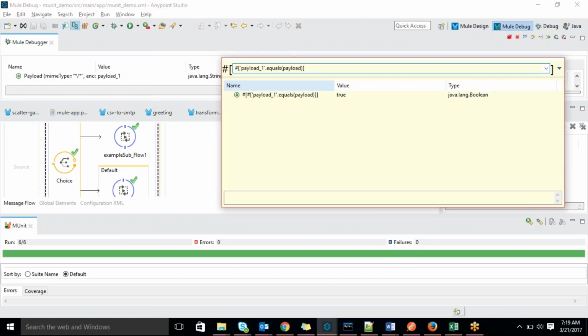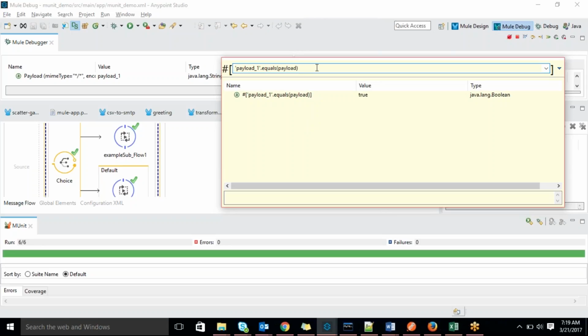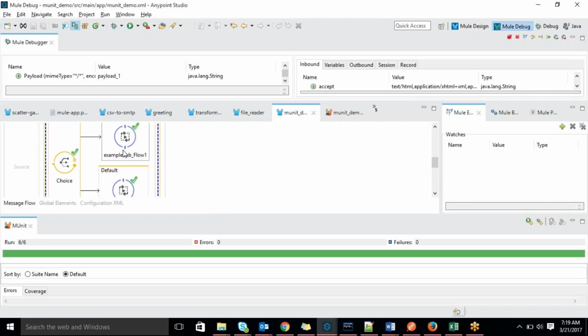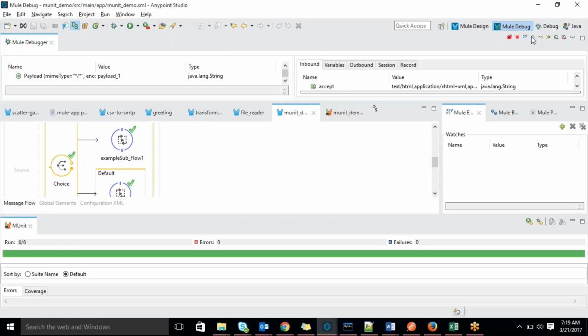See this, we can see true or false. So we are checking the condition. If data is coming, then it becomes true. We are sending payload underscore 1 as the payload, so the payload contains payload 1. So our condition got satisfied, and if the condition is satisfied we get true. Then accordingly it will jump to the positive scenario, so it will jump here.